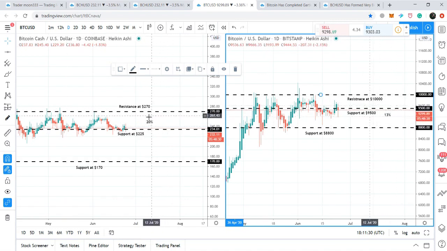And here we can see that from this support up to this resistance level, Bitcoin Cash can produce up to 20% profit.